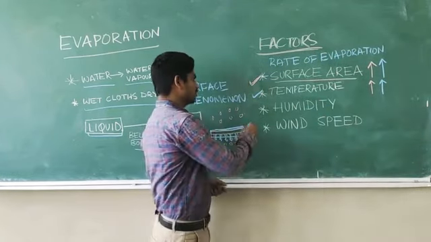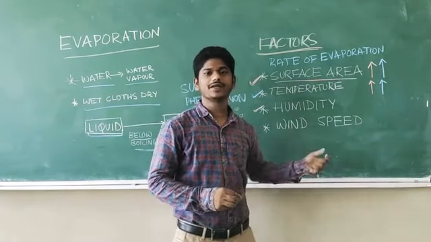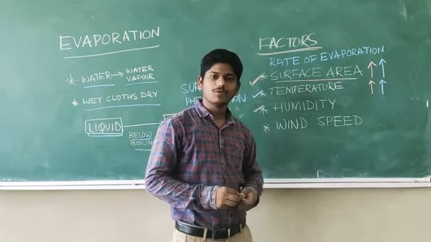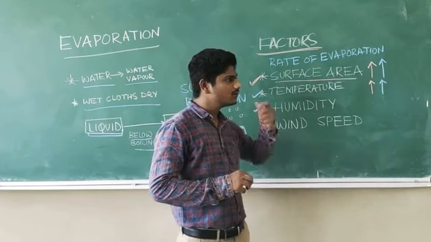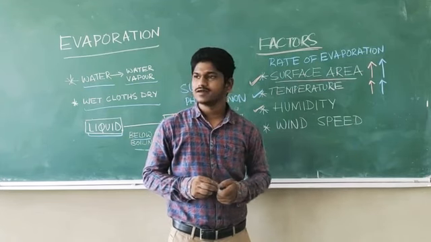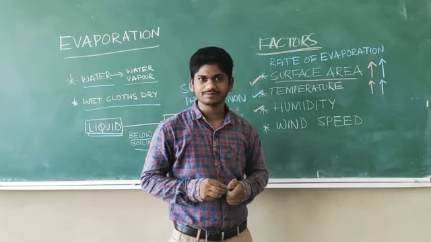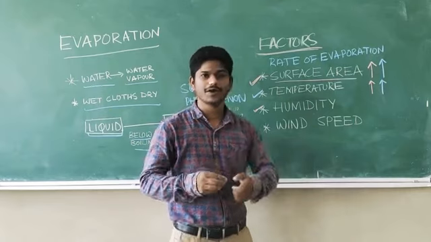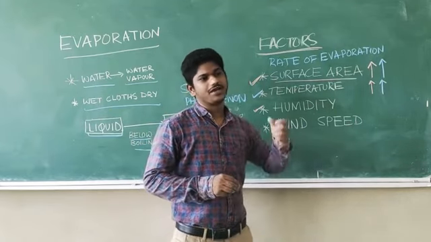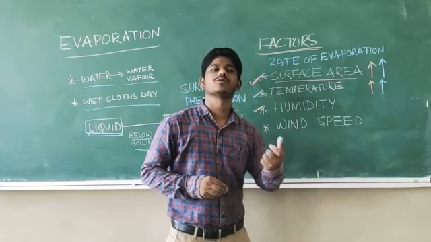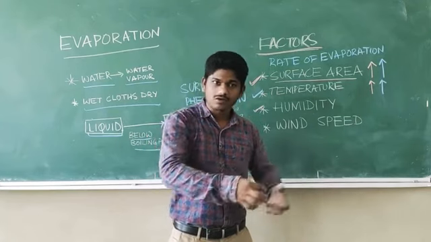Next one is called humidity. What is humidity? Humidity is the amount of water vapor present in the air. During a rainy season, you can see that the clothes do not dry up easily. Why? Because of more humidity. If the air already contains enough water molecules, it cannot hold more water molecules from the clothes.